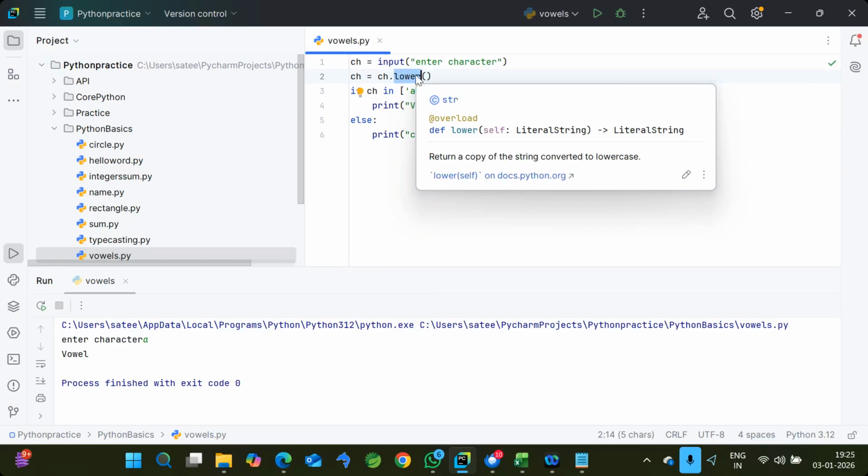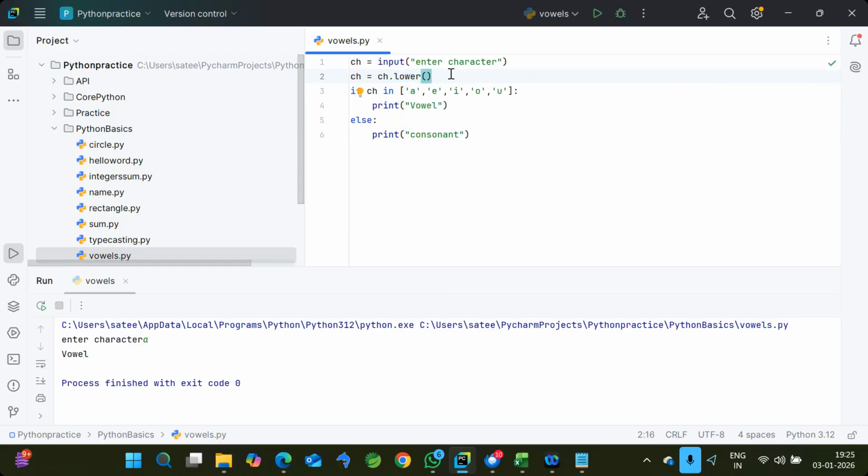Okay. And now, the second option. As I mentioned, first I converted into lowercase to make sure our program handles case sensitivity. That means it can handle uppercase as well as lowercase now. And now, second, we need to check for only alphabets. If the input contains special symbols or numericals, it should not show vowel or consonant. Instead, it should display that it is not a character.